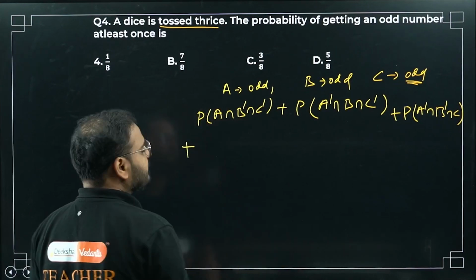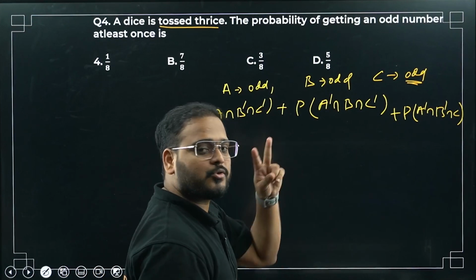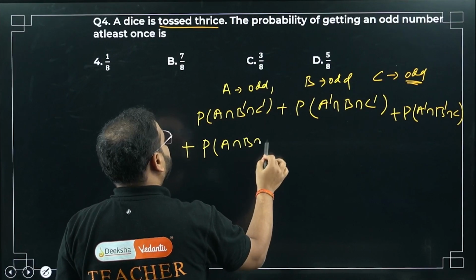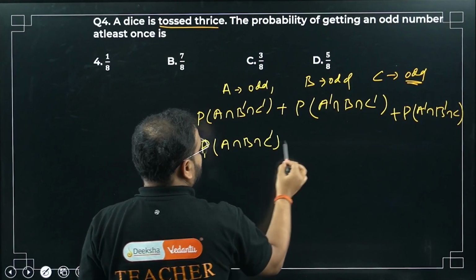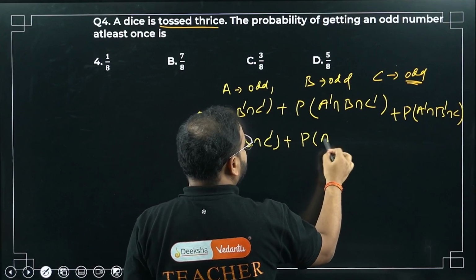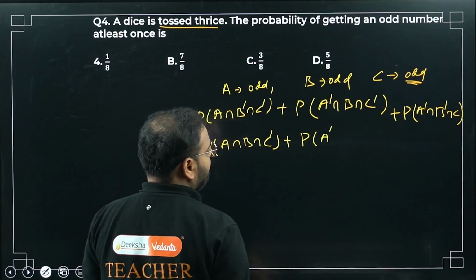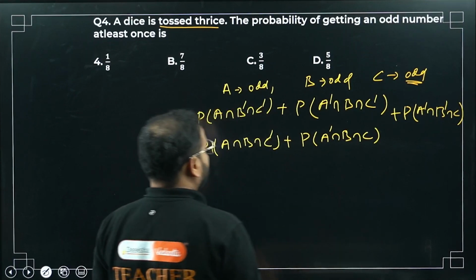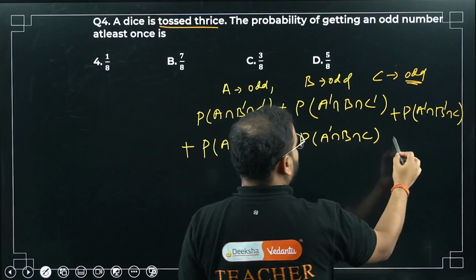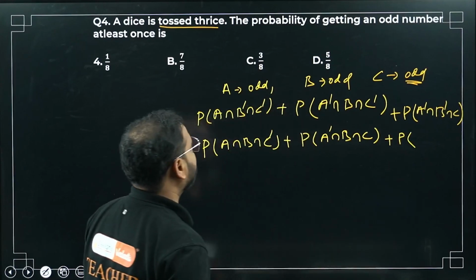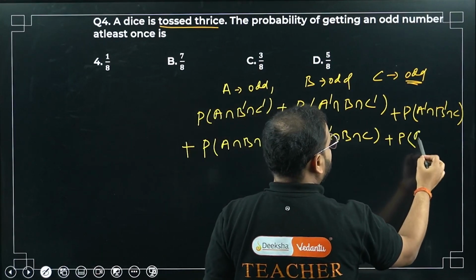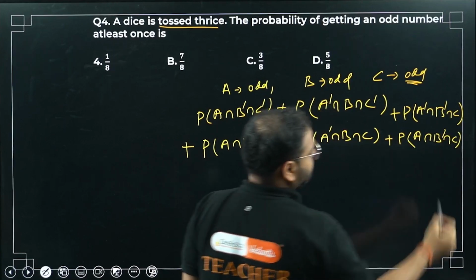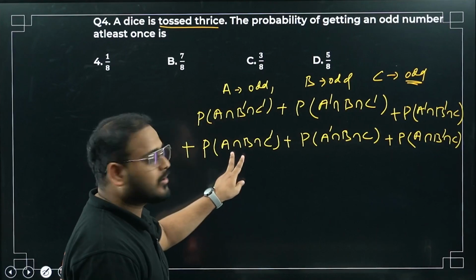Is it enough? I can take more than one odd also, no, sir? So 2 odds. Please check. Where A is odd, B is odd, but C is even. So C dash plus. A is, let's say, even, and the other 2 are odd. Last one, sir. So last one will be what? A as odd, B as even, and C as odd. How come, sir? Taking 2 odds.